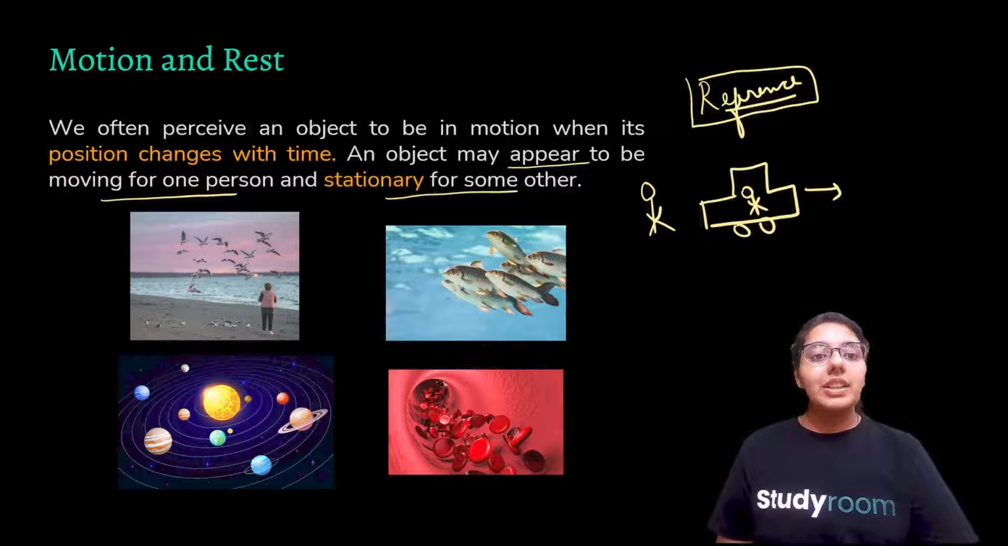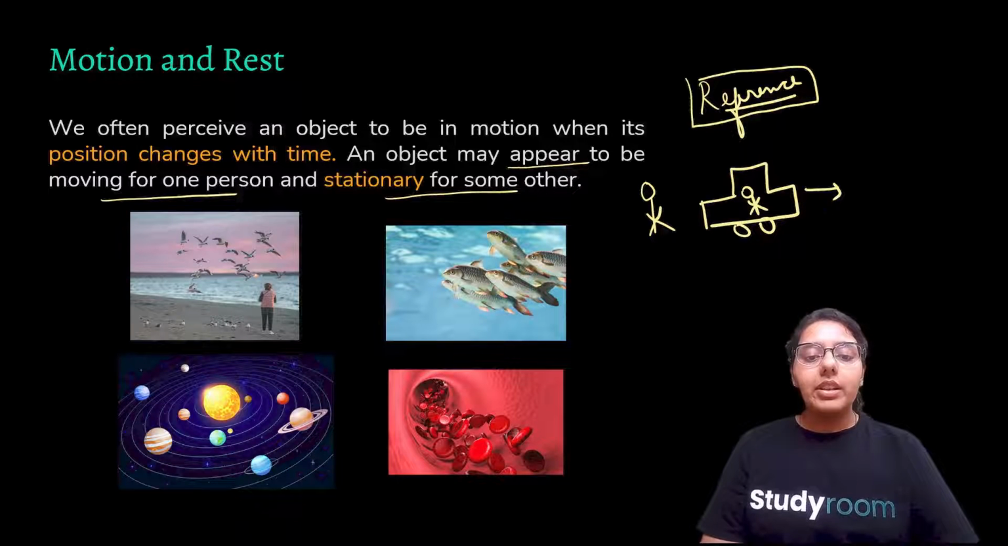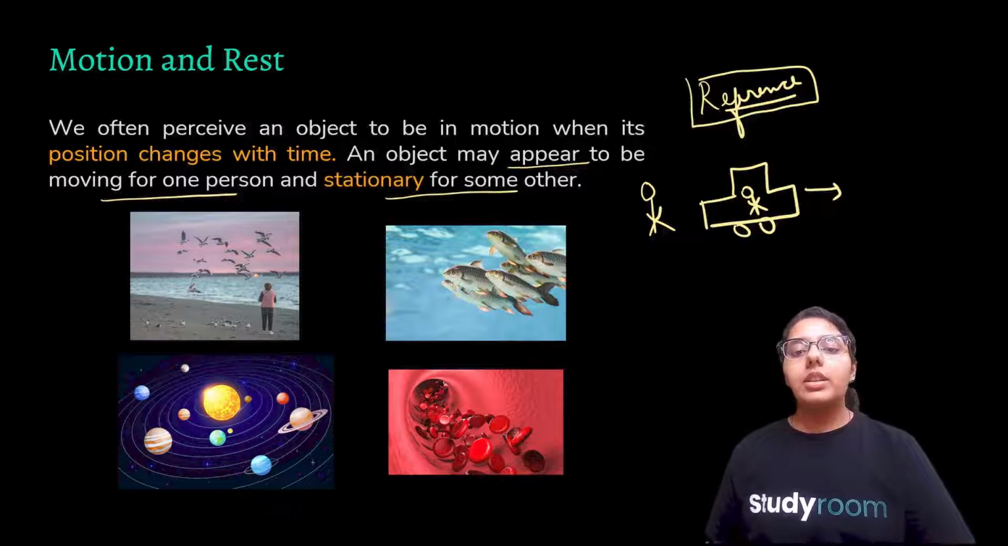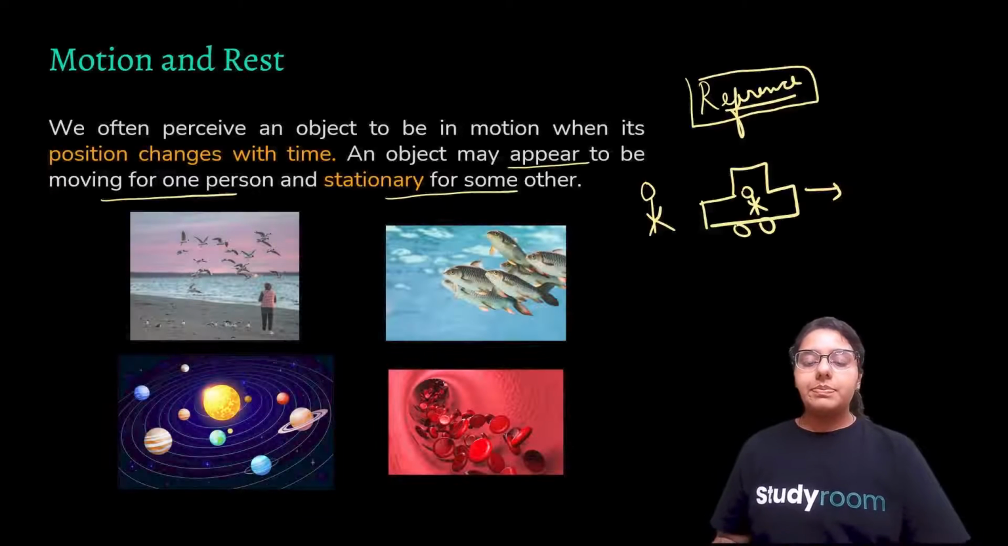This means that an object may appear to be moving for one person and stationary for some other, as we can see in this case. So we often perceive an object to be in motion when its position changes with time. Like we can see that birds fly and fishes swim, planets and stars are moving, right? So we can relate like this.